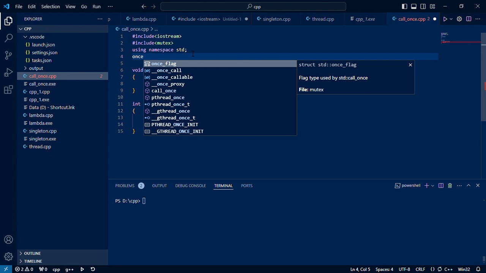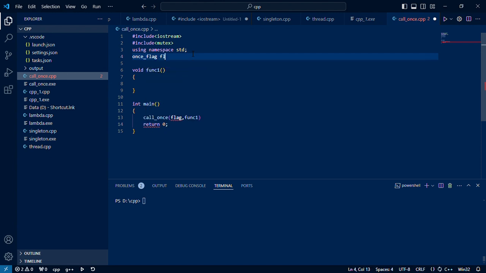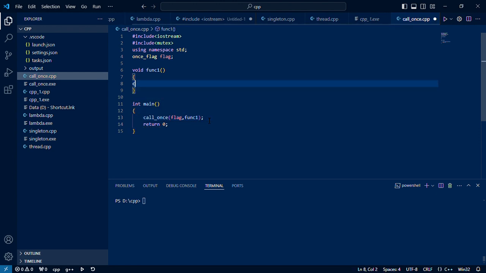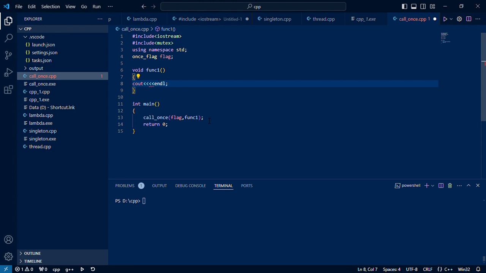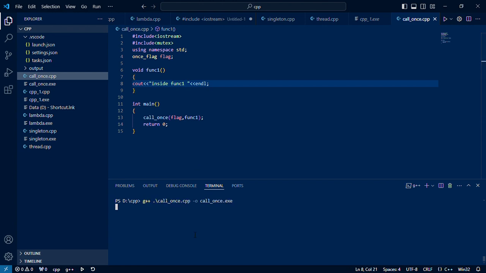Now we need to have the once_flag declared. The once_flag is nothing but the flag as we declared here. So now there is no error for the flag, and we need to put a semicolon. In this function I am going to do a simple operation, just a cout, and I am planning to print that we are inside fun1. So let us compile and execute this. I'm executing call_once, so it is printing that fun1 is called.